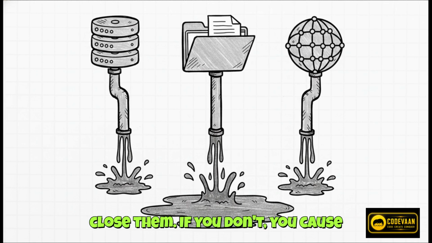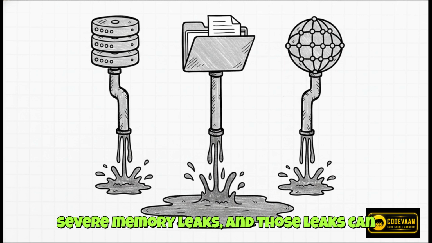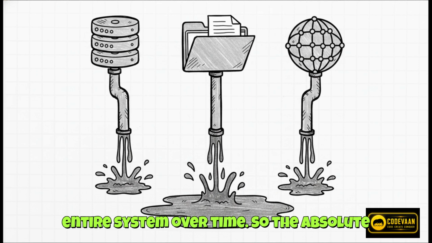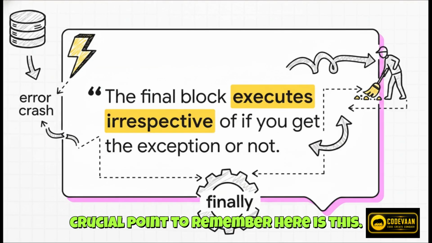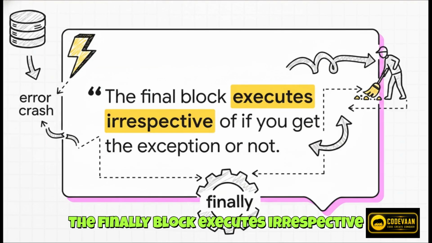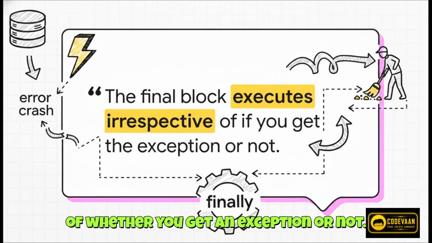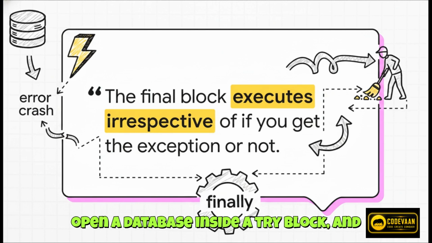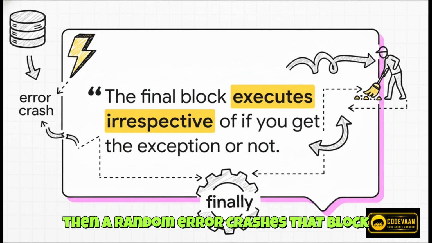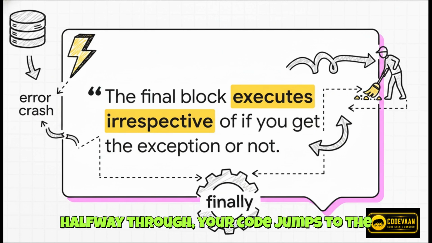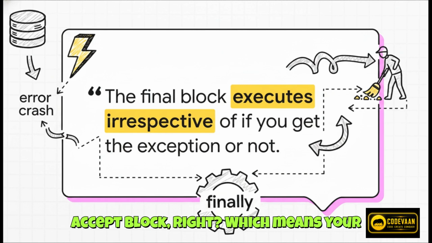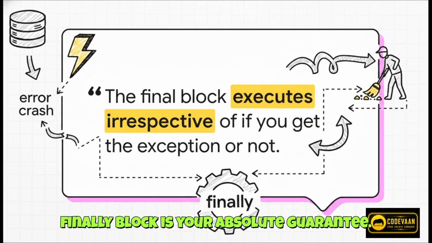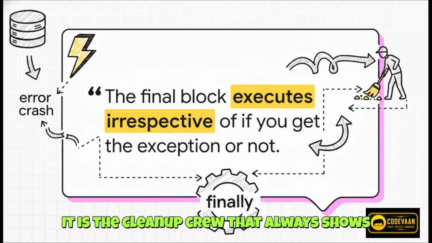If you don't, you cause severe memory leaks, and those leaks can dramatically slow down or even crash the entire system over time. So, the absolute crucial point to remember here is this. The finally block executes irrespective of whether you get an exception or not. Just think about it for a second. If you open a database inside a try block, and then a random error crashes that block halfway through, your code jumps to the except block, right? Which means your database just stays open forever. The finally block is your absolute guarantee. It is the cleanup crew that always shows up.